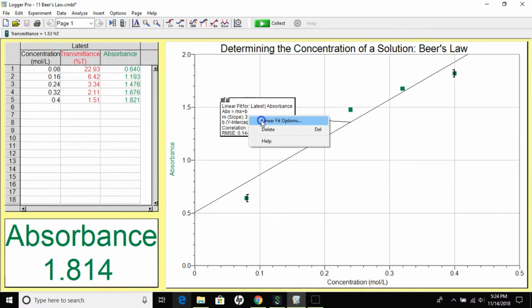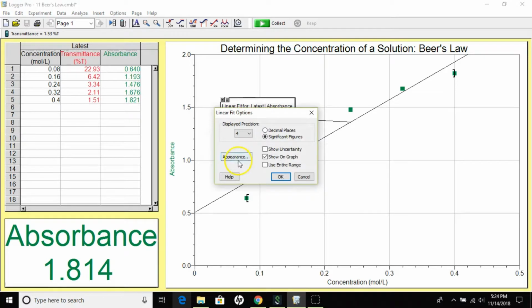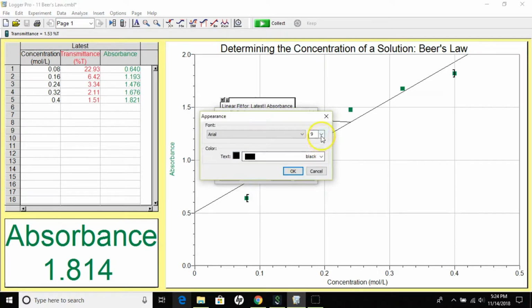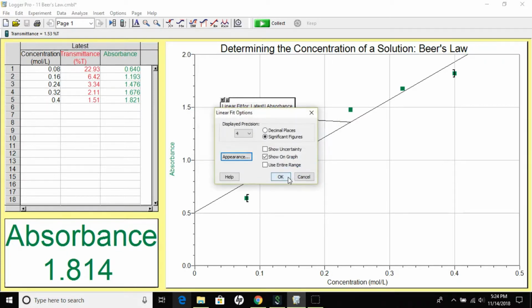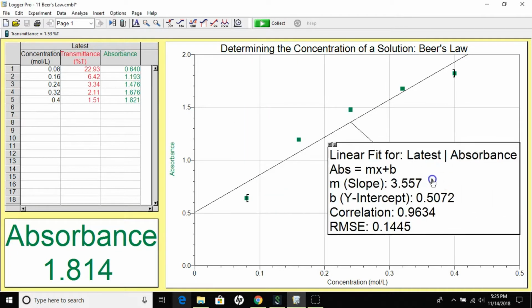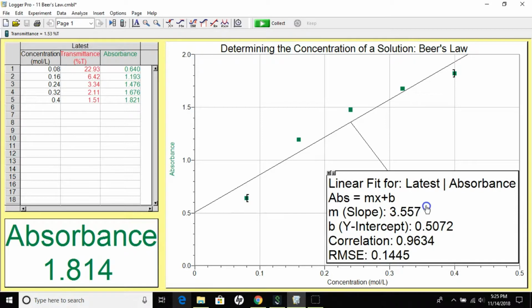To make this a little more visible for you, this box, the information in it, I'm going to right click and click on the linear fit options, and I'm going to change the appearance. I'm actually going to change the font size to something a little more legible to those watching this video, and I'm going to move this box out of the way of the graph.